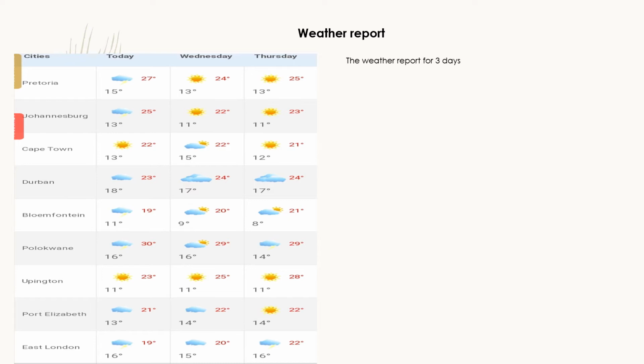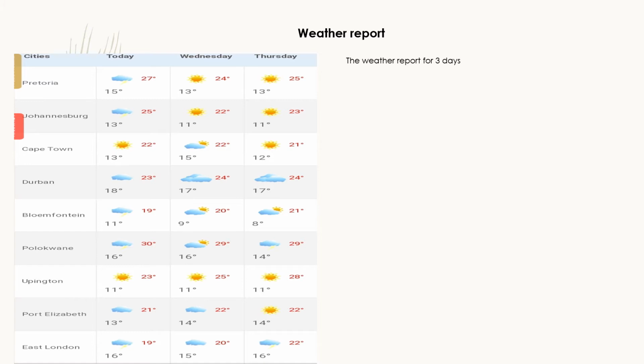possibility of thunderstorms. In Cape Town, it will be sunny with maximum temperatures of 22 degrees. 13 degrees is our minimum temperature. In Durban, it will be cloudy with the minimum temperatures of 18 degrees. 23 degrees is our maximum temperature. In Bloemfontein, possible thunderstorms with a maximum temperature of 19 degrees. 11 degrees is our minimum temperature.